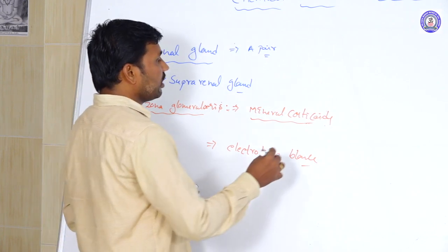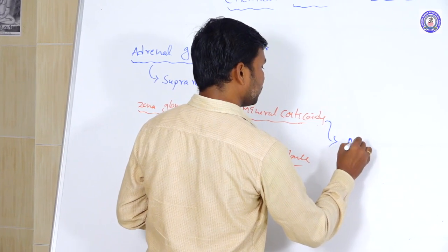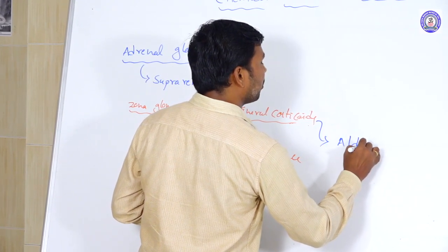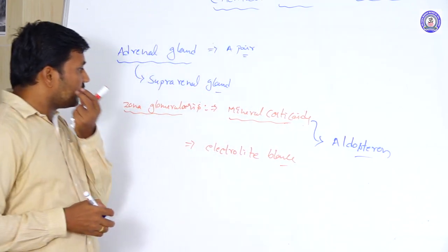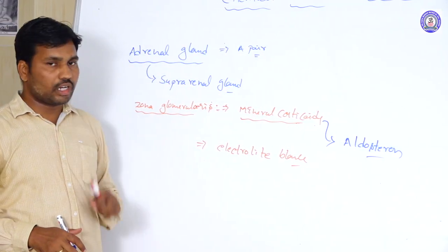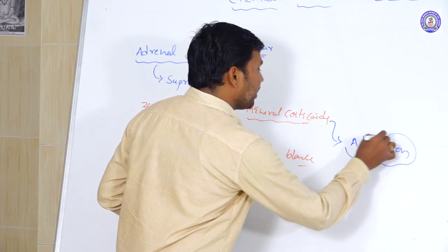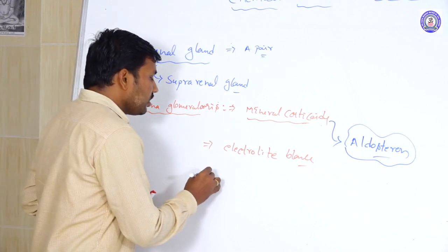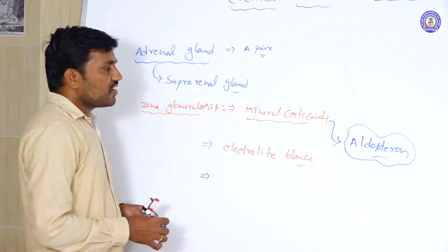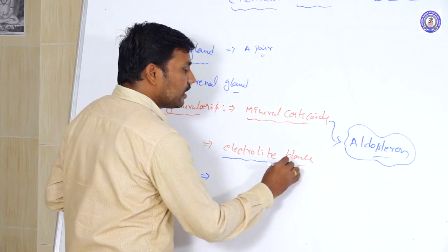Among these mineralocorticoids, aldosterone is the chief content; about 90% of the mineralocorticoids is aldosterone. The major function of mineralocorticoids is to maintain the electrolyte balance.